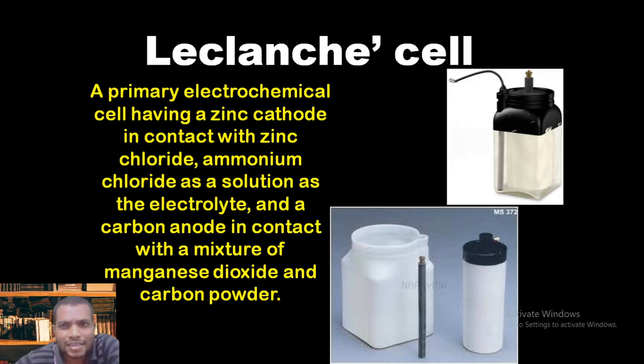To make any cell we need three things: an anode, a cathode and an electrolyte. Here zinc is the cathode, the porous pot will serve as the anode, and as electrolyte we can use ammonium chloride solution.